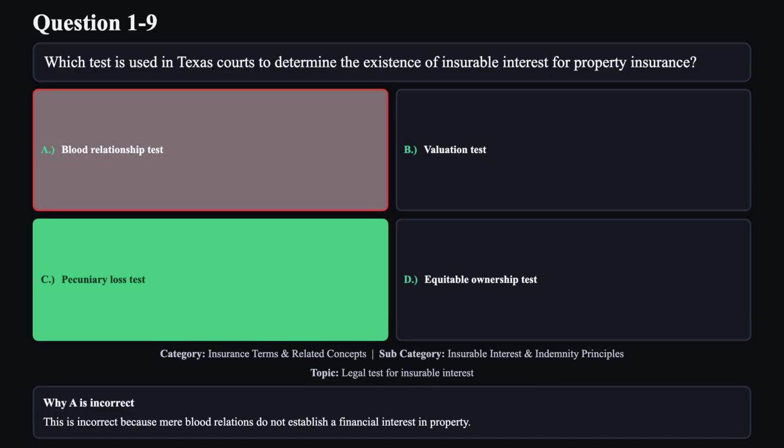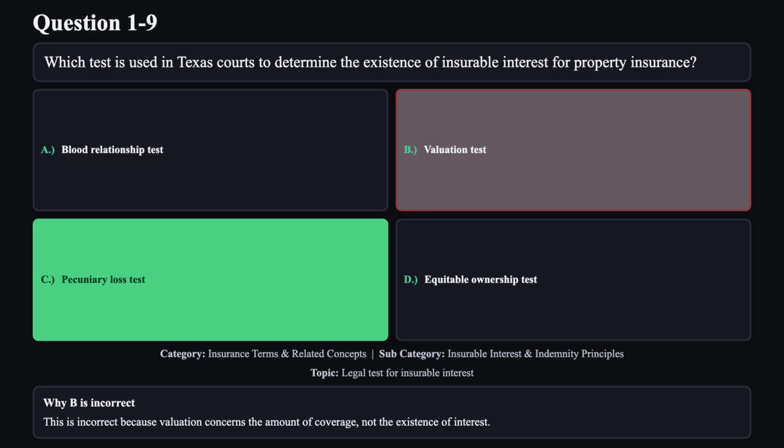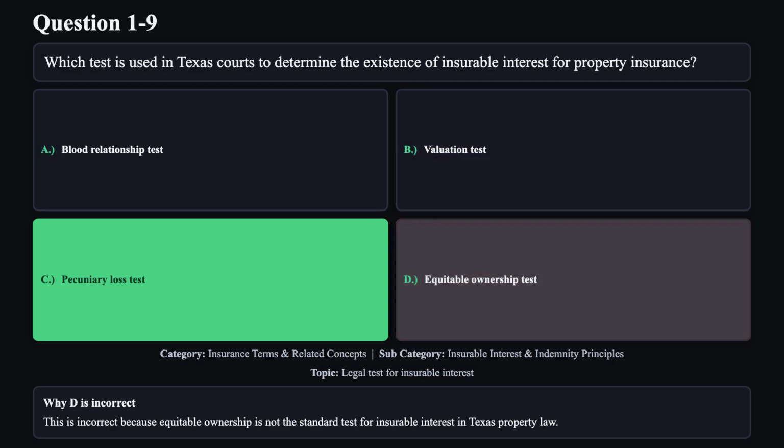Reason A is not correct. This is incorrect because mere blood relations do not establish a financial interest in property. Reason B is not correct. This is incorrect because valuation concerns the amount of coverage, not the existence of interest. Reason D is not correct. This is incorrect because equitable ownership is not the standard test for insurable interest in Texas property law.